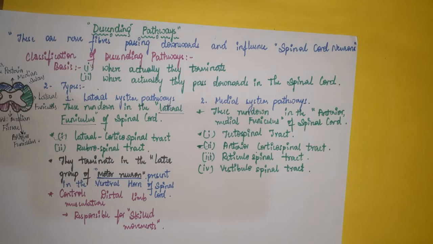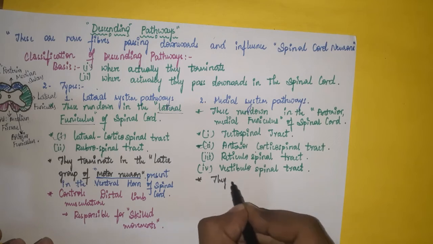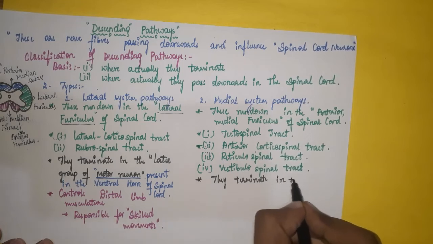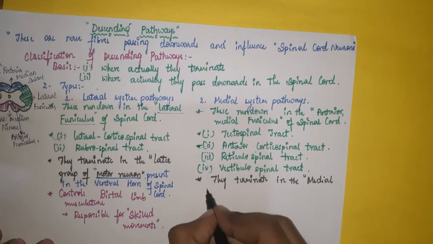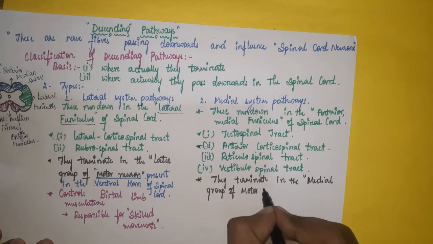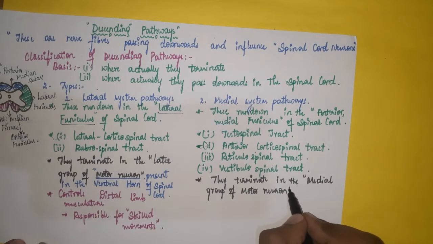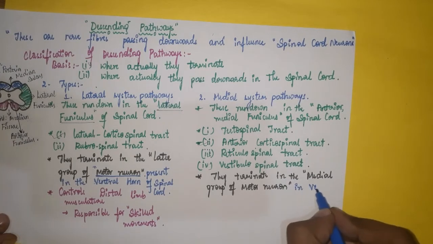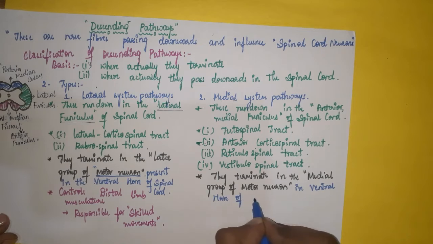Now, where do the medial system pathways terminate? They terminate in the medial group of motor neurons. The lateral system terminates in the lateral group of motor neurons, and oppositely these terminate in the medial group of motor neurons in the ventral horn of the spinal cord.